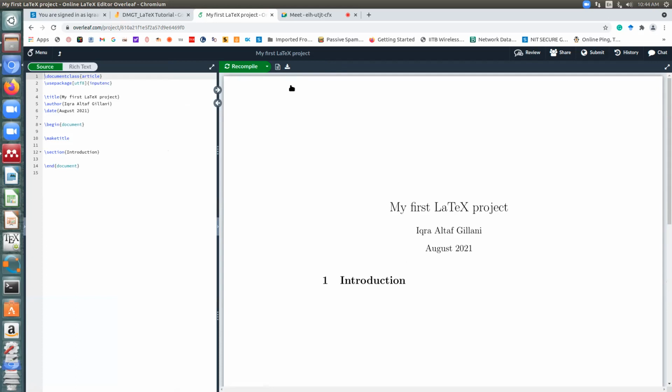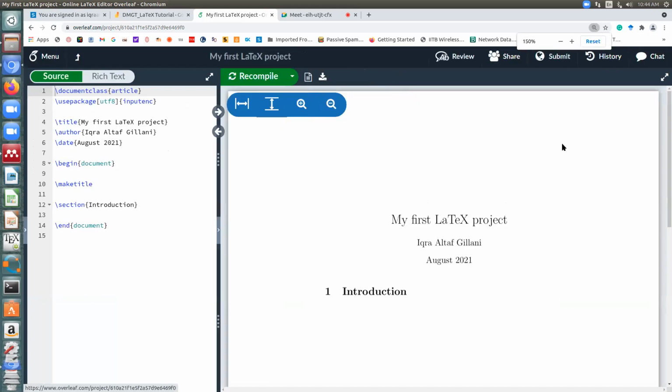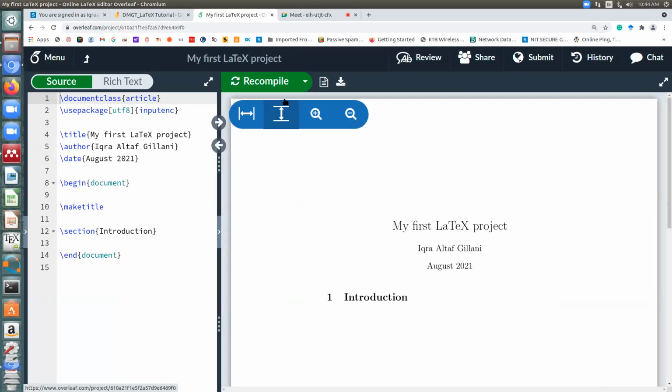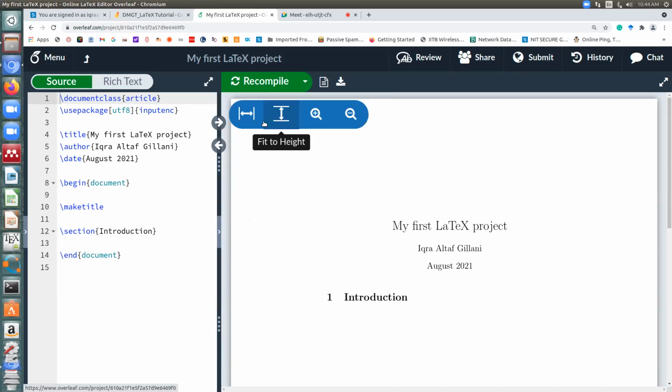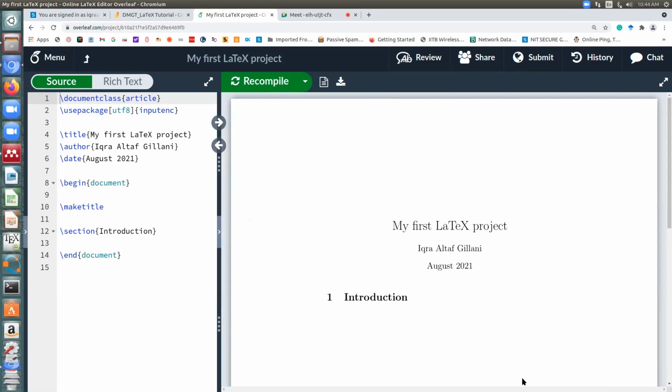One setting that you need to do is, let me just increase the size. Here you can see there is this drop down menu. Keep the option auto compile on. By this, whatever you type will immediately be compiled.